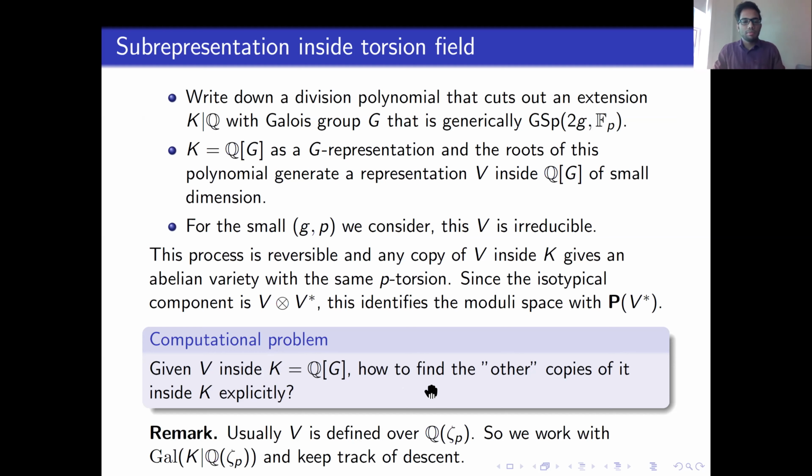Maybe let's make this remark that usually the representations that come about for us are defined over the P-th cyclotomic field, and so we will always be working with the Galois group over the P-th cyclotomic field, and then we'll keep track of this in the data. So now let's talk about elliptic curves to see how this idea plays out concretely.